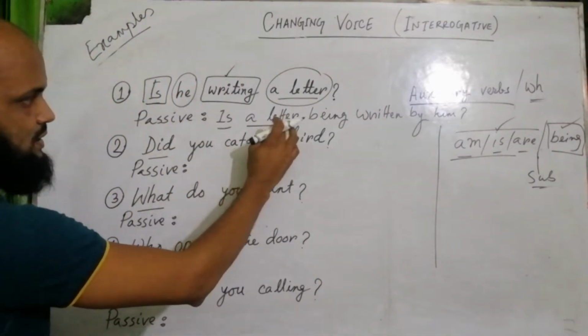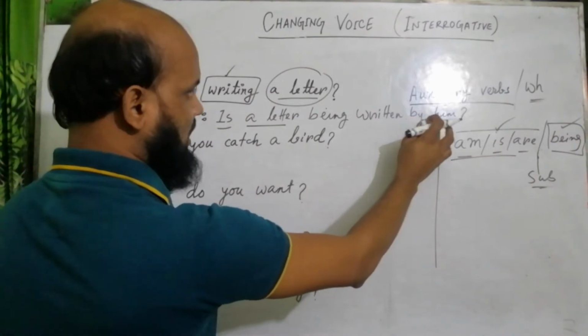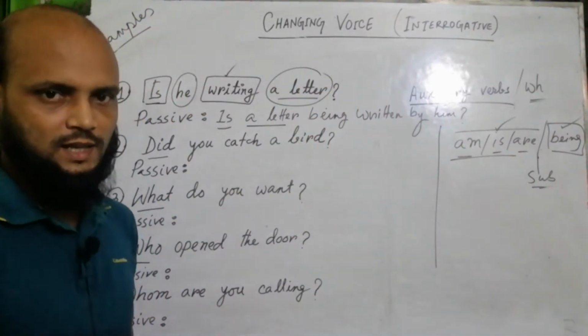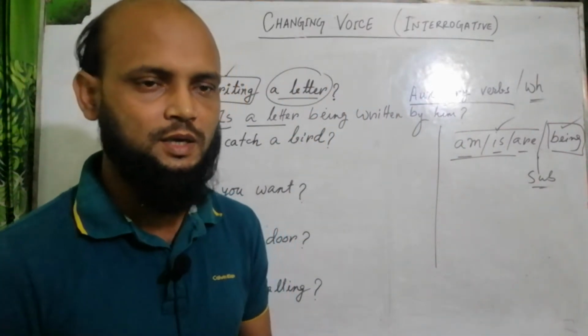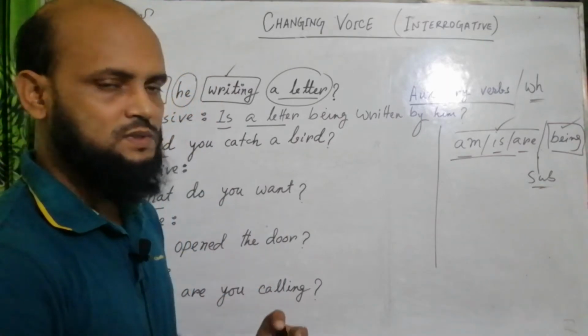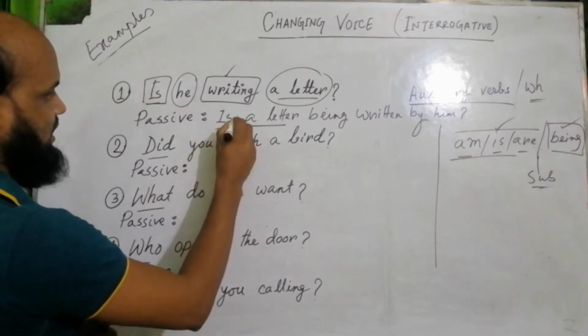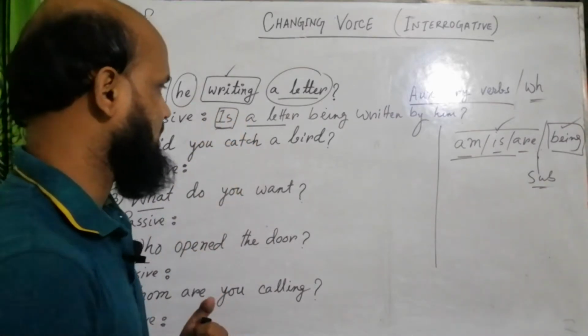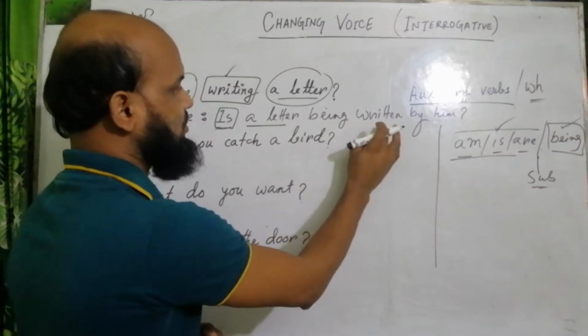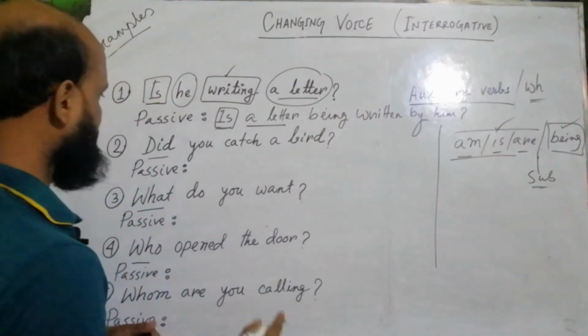Is a letter being written by him? Just the same rules and procedures, but you just need to add the auxiliary at the beginning.